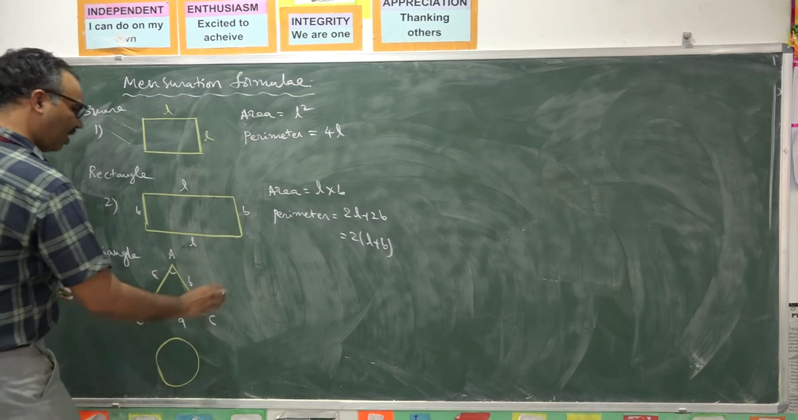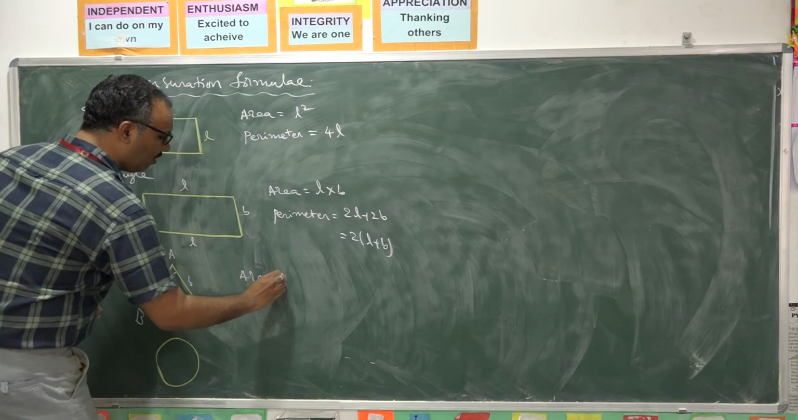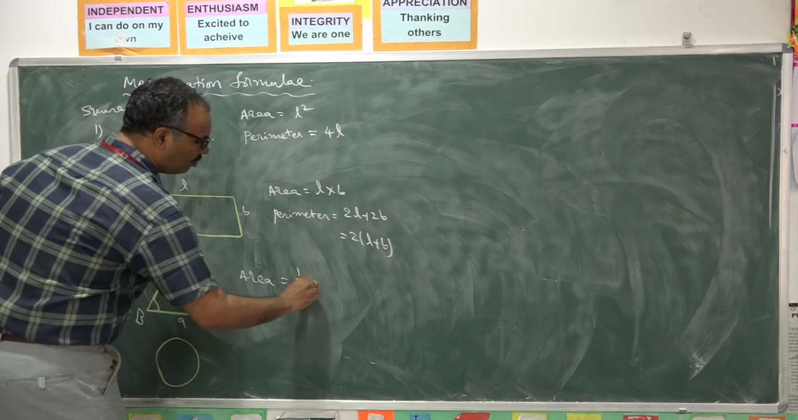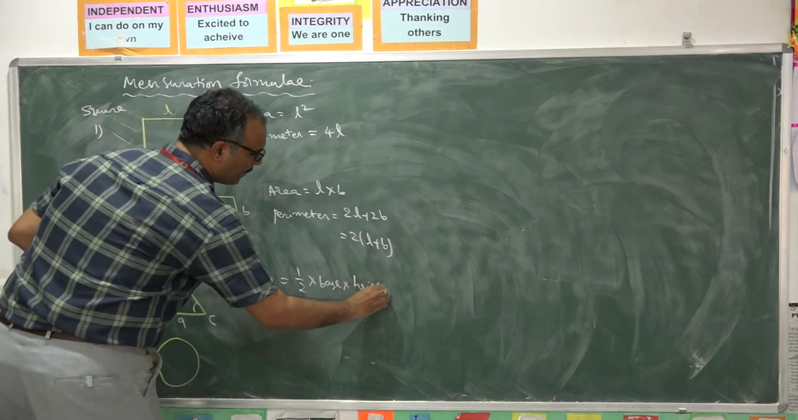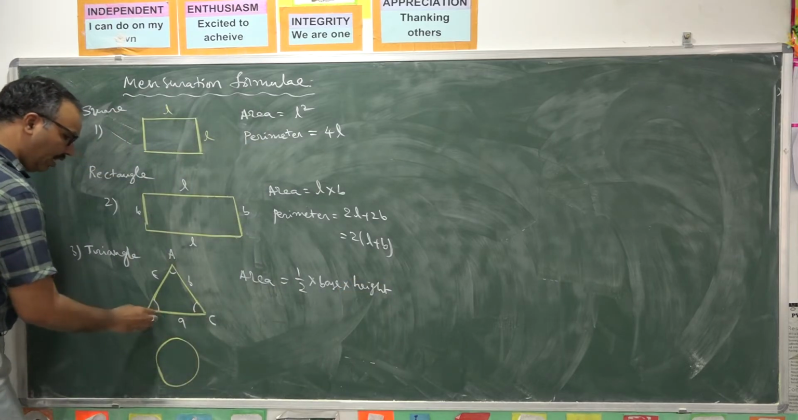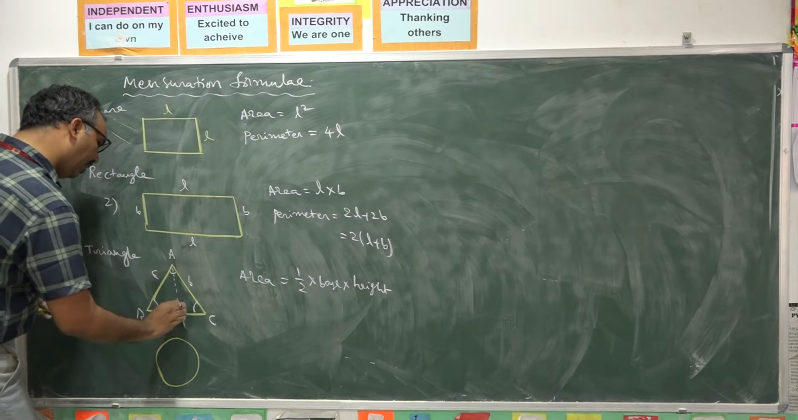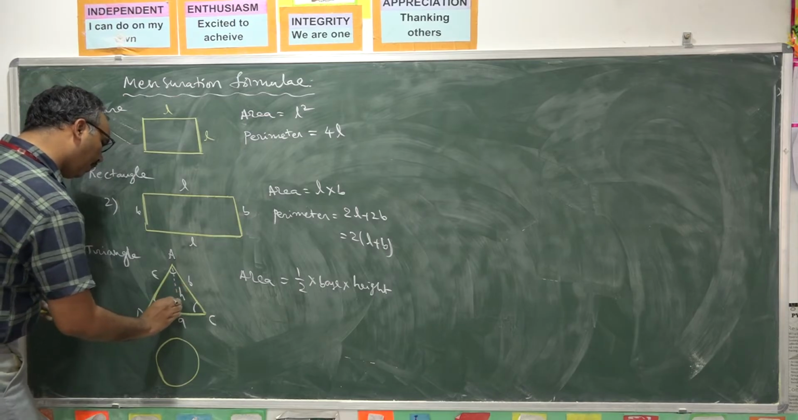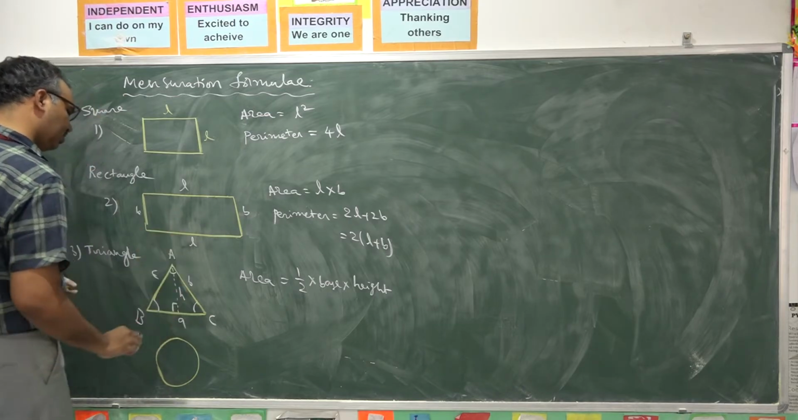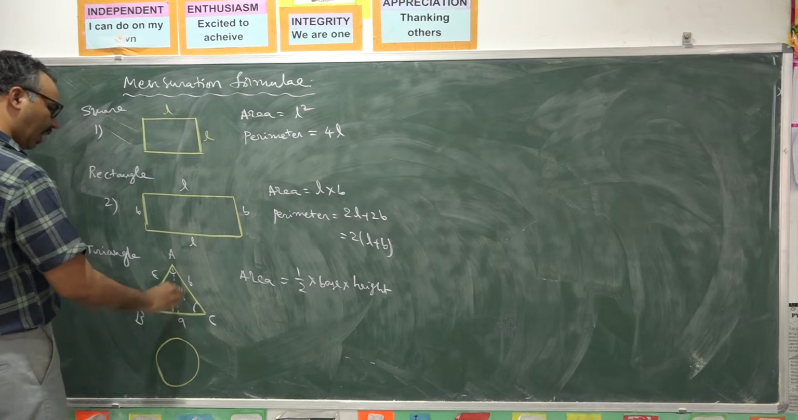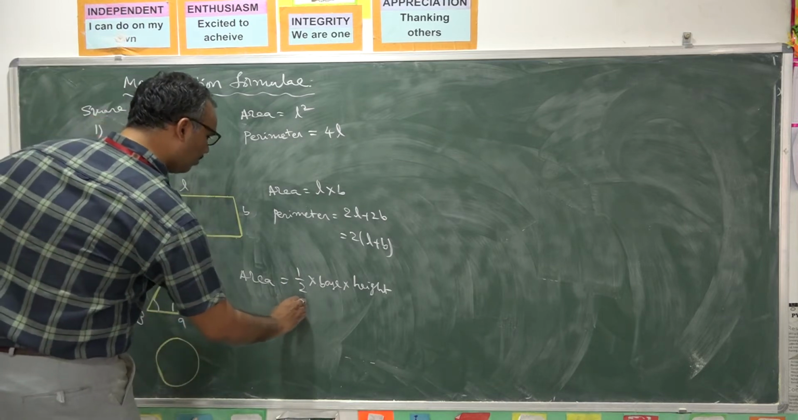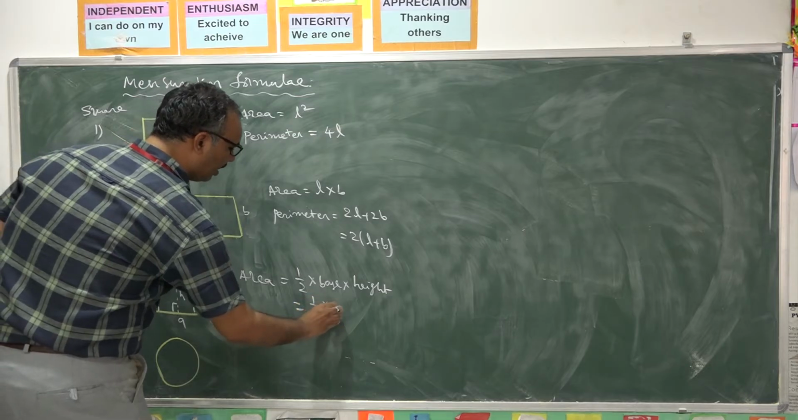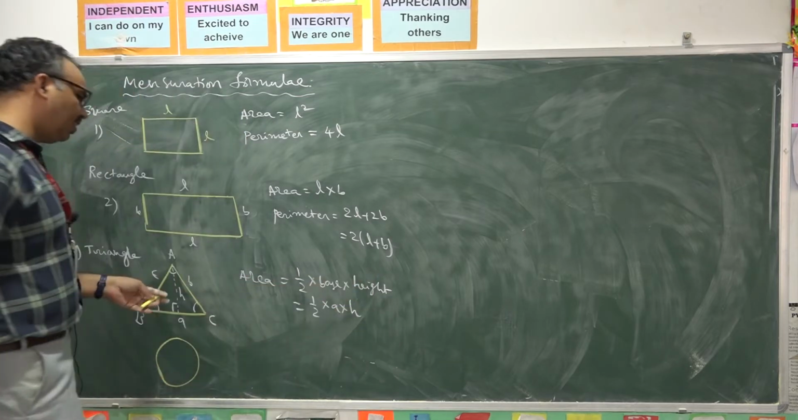So what is the area of triangle? Area of triangle is defined as half into base into height. Here base length is a, height is h. If you draw a perpendicular from this vertex, the height of the triangle can be found. So half into base value a into height value h for the given triangle.